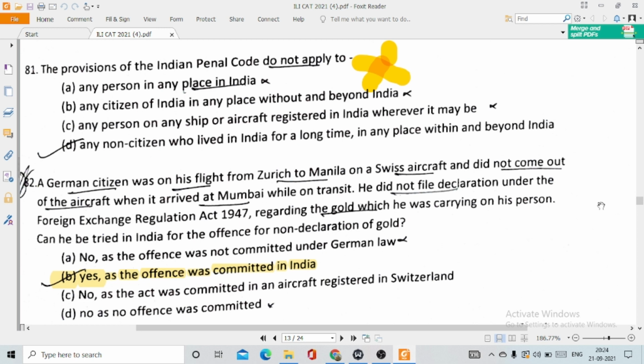A German citizen was on his flight from Zurich to Manila on a Swiss aircraft and didn't come out of the aircraft. When it arrived at Mumbai while on transit, he didn't file a declaration under the Foreign Exchange Regulation Act 1947 regarding the gold which he was carrying on his person. Can he be tried in India for the offence of non-declaration of gold? The correct option is yes, as the offence was committed in India.